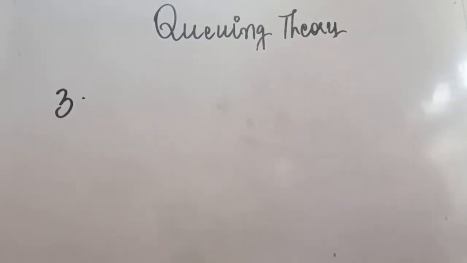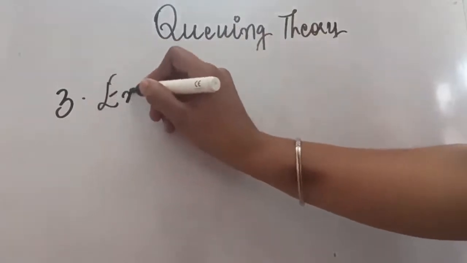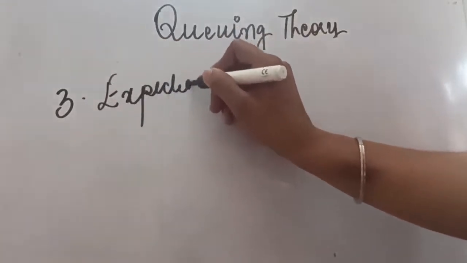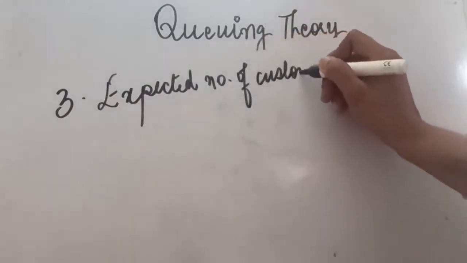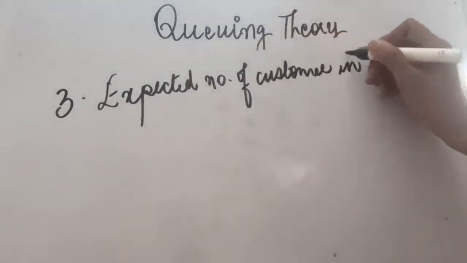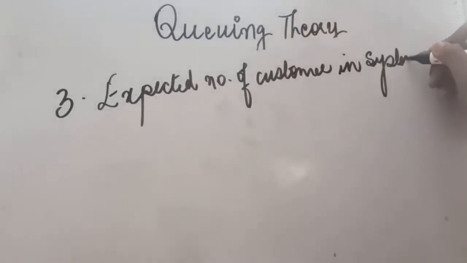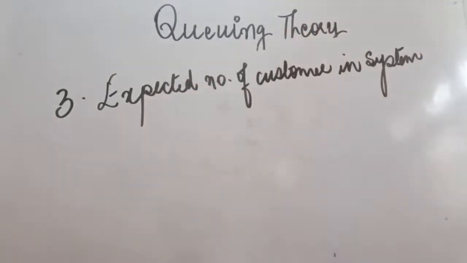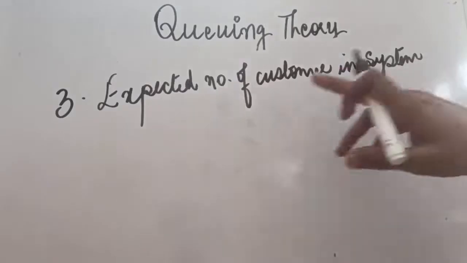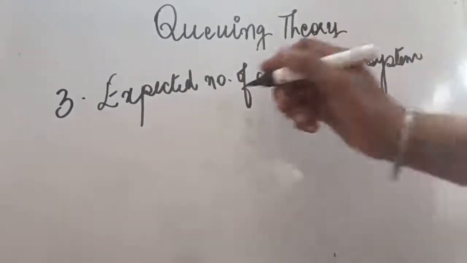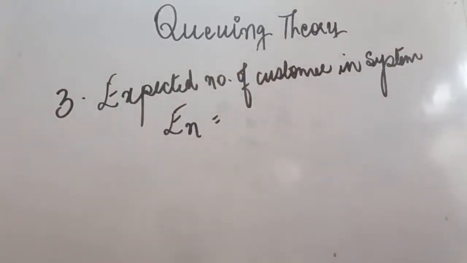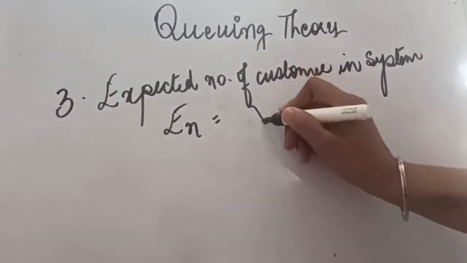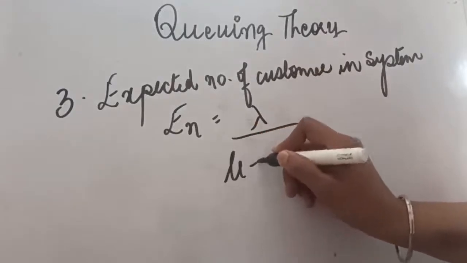The third formula is the expected number of customers in the system. In the question you will be asked to calculate the expected number of customers in the system. I told you the meaning of system in the introductory video. There is a difference between the queue and the system. When the expected number of customers in the system has been asked, its short form is EN. So the formula is lambda divided by mu minus lambda.